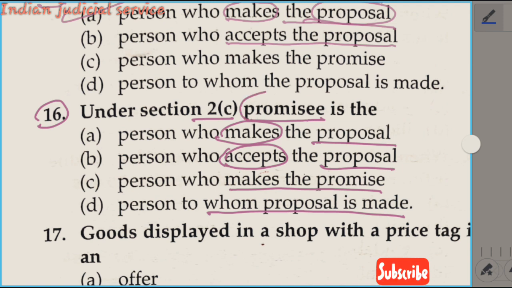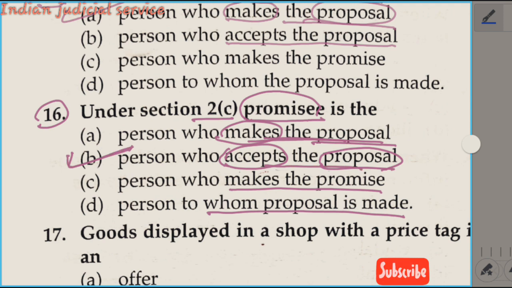The promisee is the person who accepts the proposal, so our answer is option B. The person who makes the proposal is called the promisor, and the person who accepts the proposal is called the promisee. So the answer here is option B.